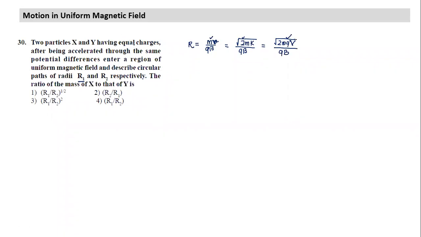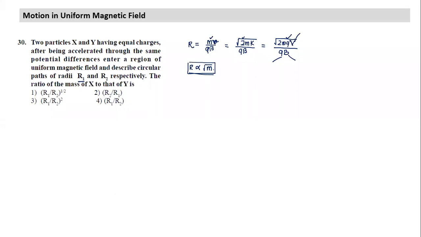So what we notice here is the same charge, Q is not changing. Same potential difference, same B. So what is changing? Only mass. Radius is proportional to square root of mass. It was such a simple question. Shreya, have you understood? Yes, sir. Have you understood what we need to pick?